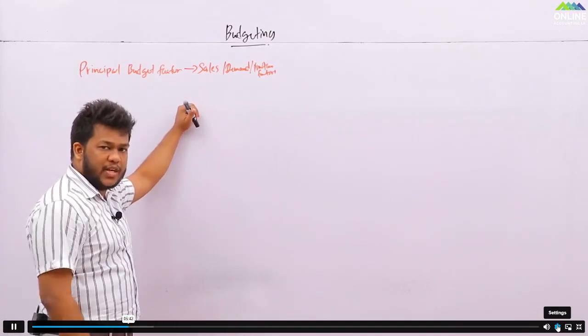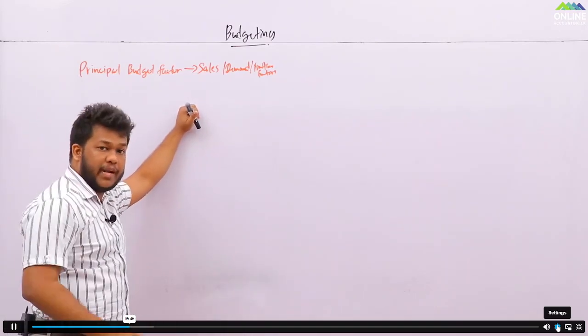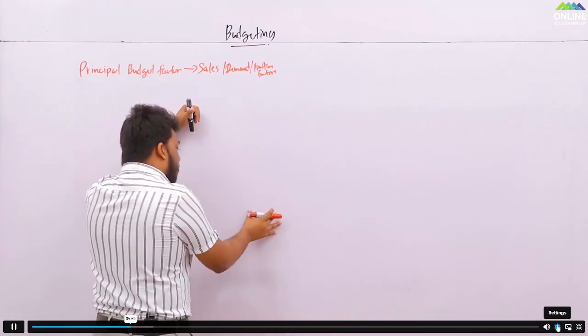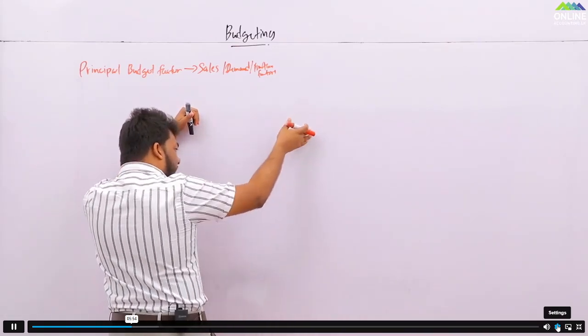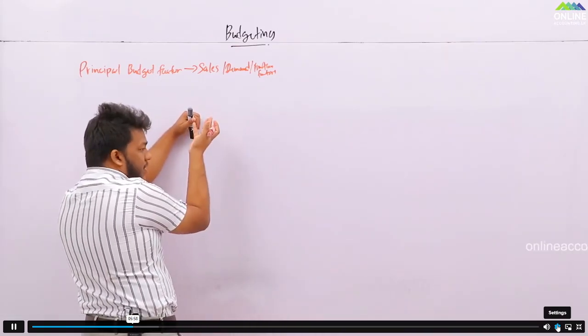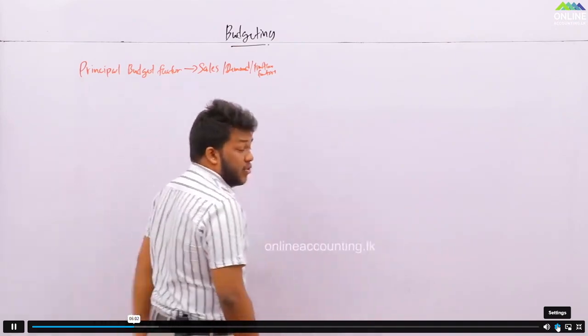Now let's say you don't have any sales in your company. Your company is there to help another parent company. You are in a group of companies, and your company is there to help the others, so you do whatever they are asking. In that case, maybe not the sales, but the requirement from the parent is the factor. So you need to understand.